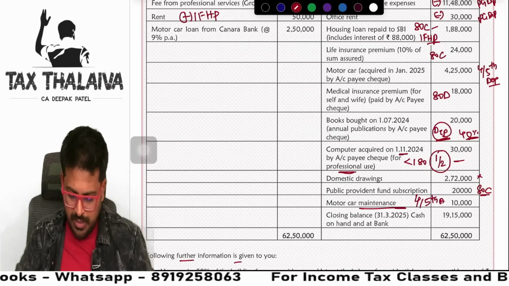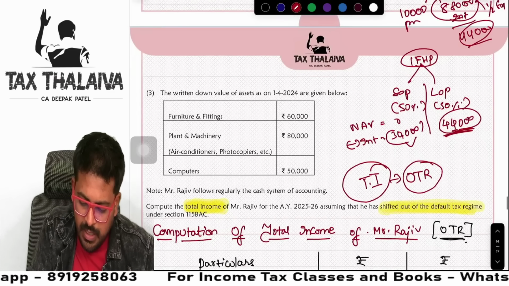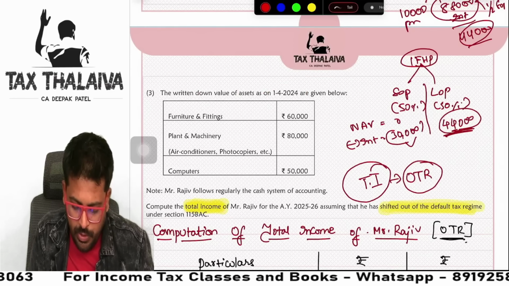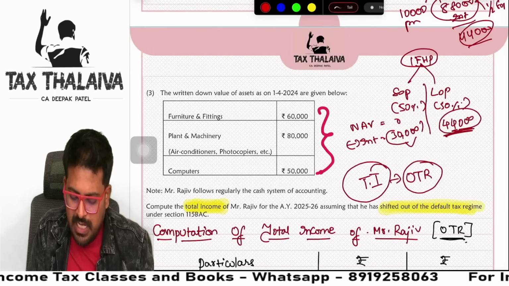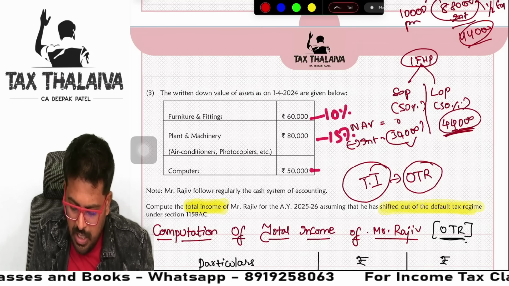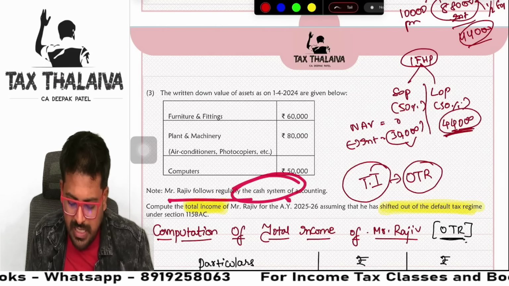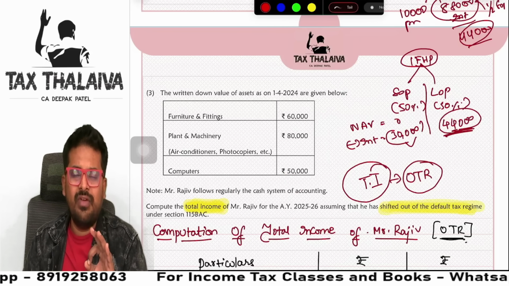Now full information is done, I think. No, wait. Then written down value of assets on 1st of April, meaning opening WDV, furniture, plant and machinery and computers. Normally we will claim depreciation. Furniture will take 10%, plant and machinery 15%, computers will take 40%. Mr. Rajiv follows regularly cash system of accounting. Simple, guys. Very, very simple.